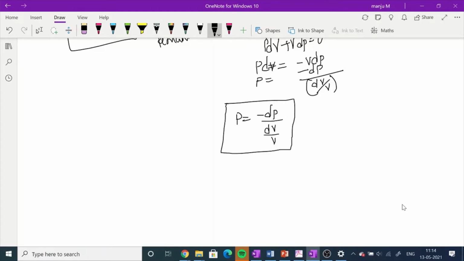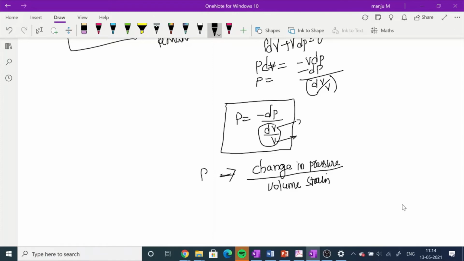So dP is nothing but the change in pressure, divided by dV by V. The change in volume to the original volume is nothing but the volume strain.